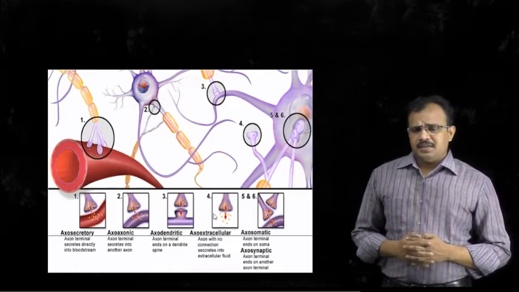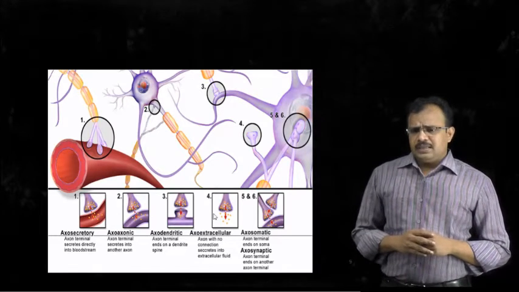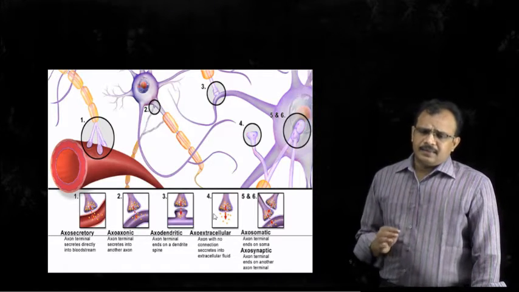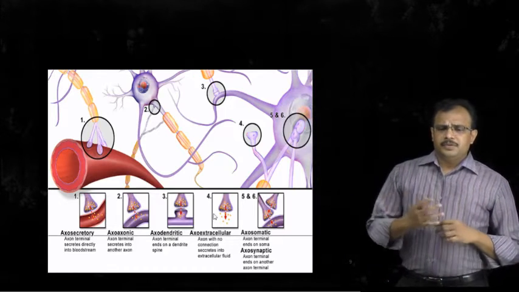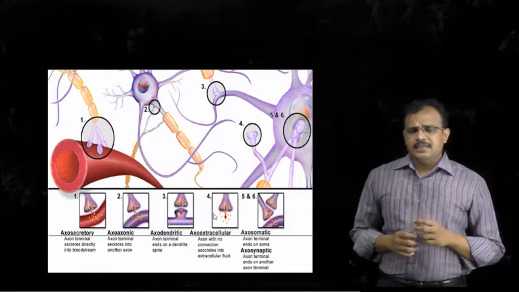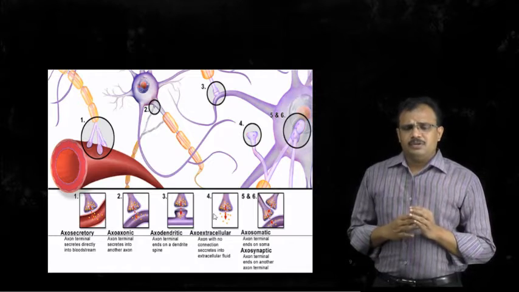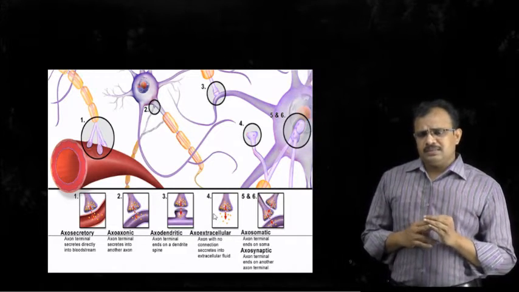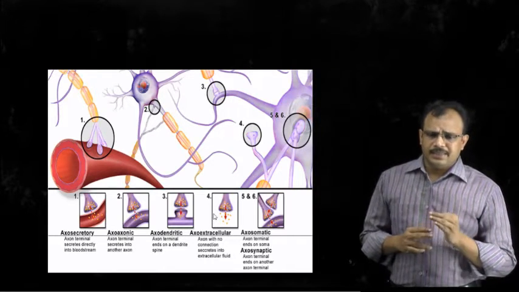Generally, this transmission from one neuron to another neuron, we have seen, occurs through chemical mechanisms, and this junction between the two neurons is called a synapse. This synapse can occur between the axon of one neuron and the axon of another neuron, and this type of synapse is called axo-axonic synapse.